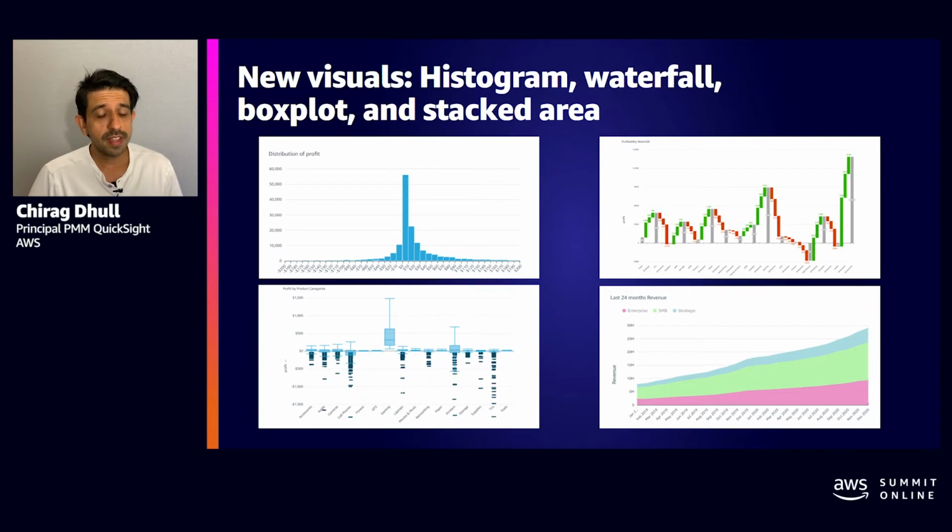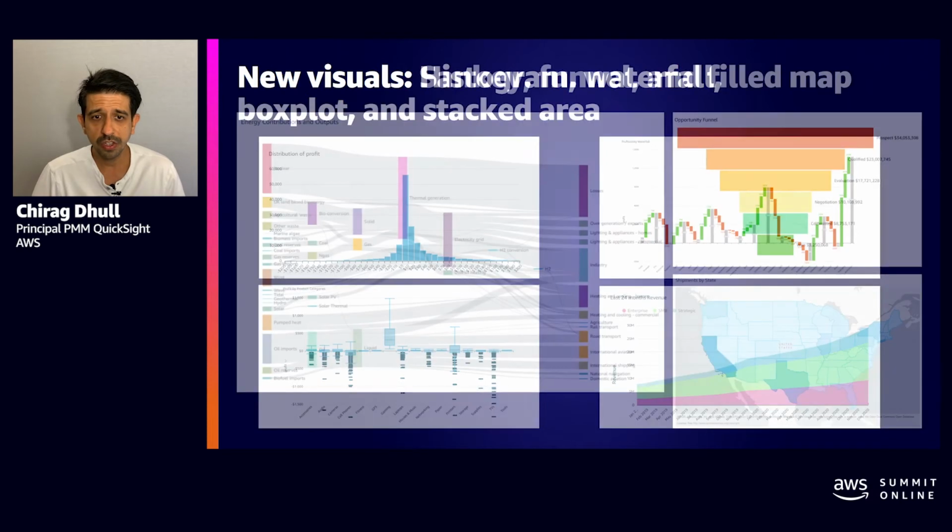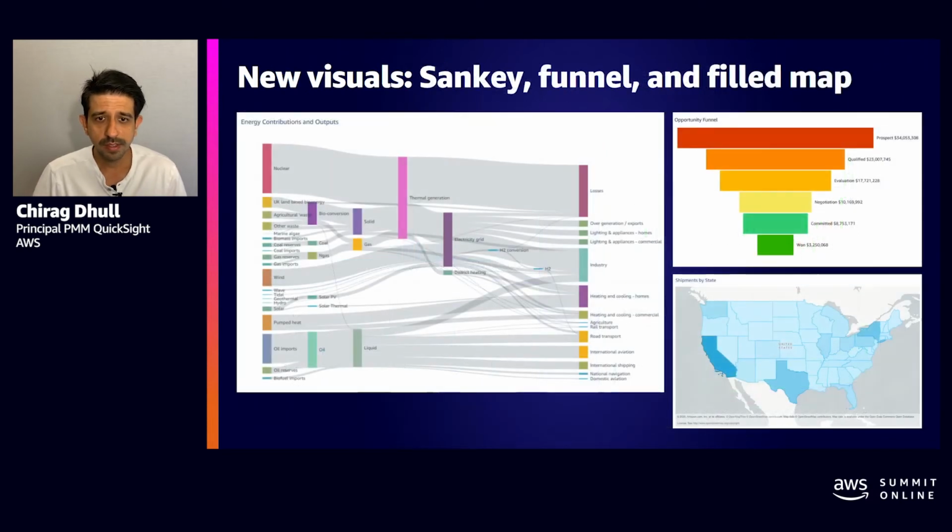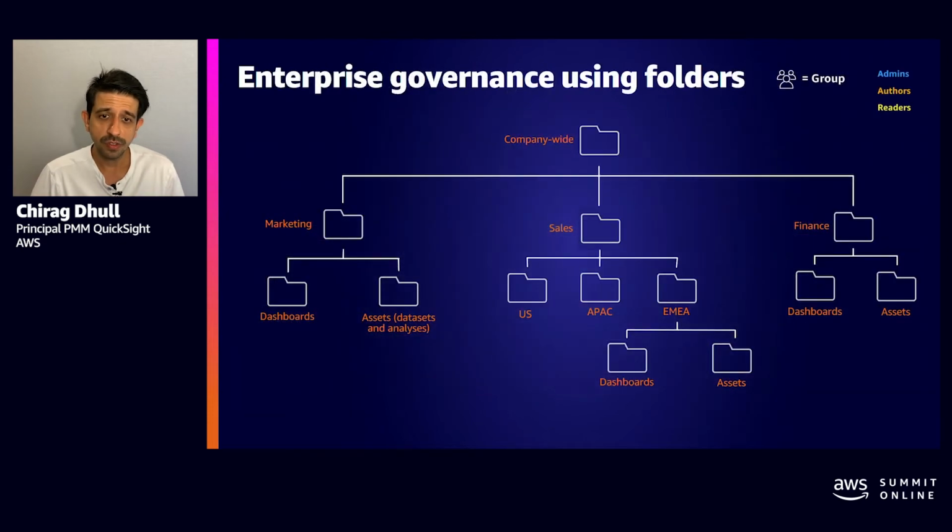We launched 7 new visual types last year. For example, box plots, which are common in the finance industry and use cases, stacked area charts, Sankey diagrams, and funnel diagrams. These new visual types enhance and provide richness to your data visualizations.